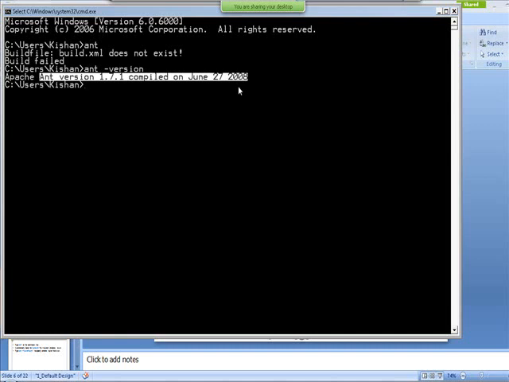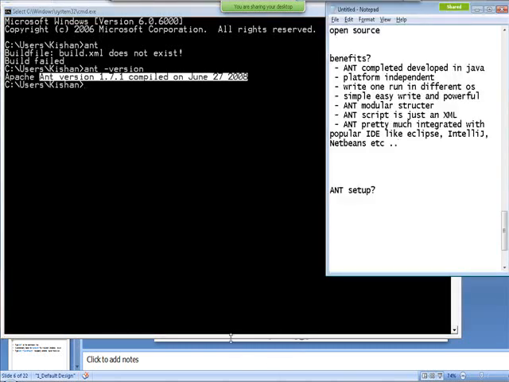It's very simple to set up. It's not really complex. So the next thing you have to learn is how to write the Ant script, how to write an Ant build script, that's called XML. It's very simple. And not only that, Ant is pretty much extendable, meaning if you want, you can increase the functionality of Ant. I'm going to talk about this again going forward, but let's try to understand writing the Ant script.